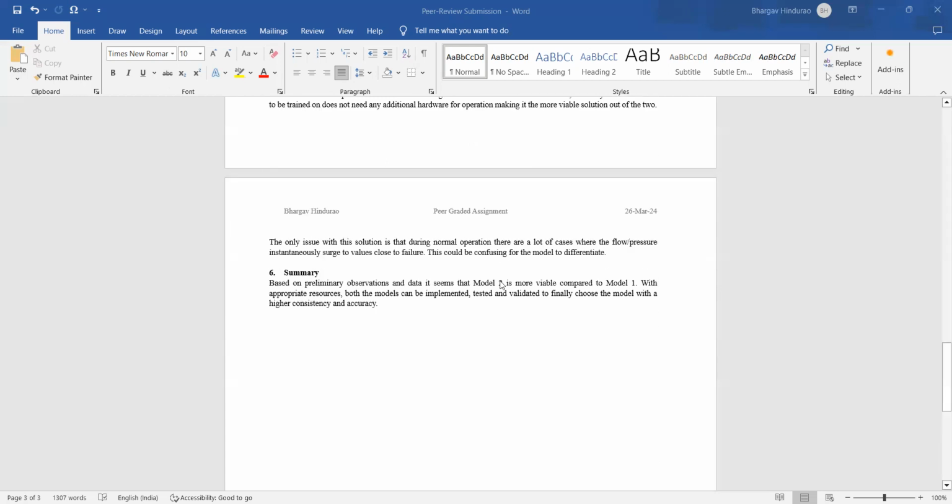Based on these preliminary observations, it seems that model 2 is more viable than model 1. But with appropriate resources, we can execute both models and then check and validate which model has a higher consistency and accuracy compared to the other. Thank you.